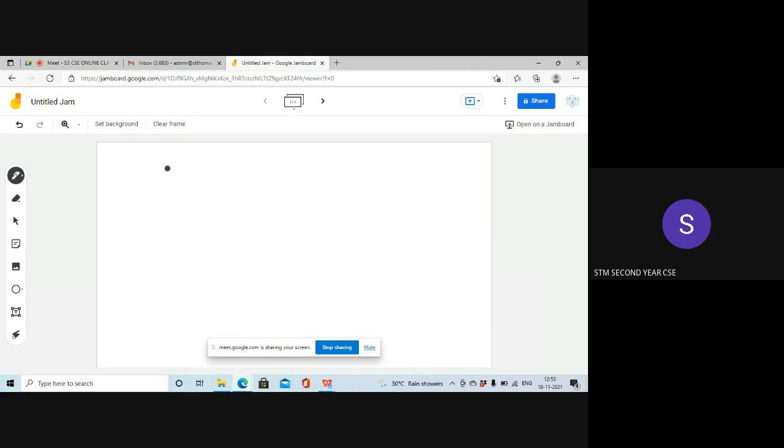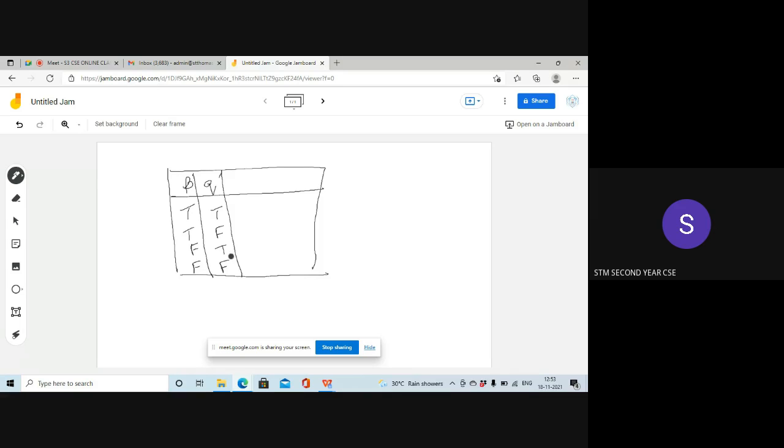So you have a truth table. You have two variables. What are the two variables? P and Q. What are the possible truth value assignments? True, true; true, false; false, true; and false, false, isn't it? Next column, what should we compute?